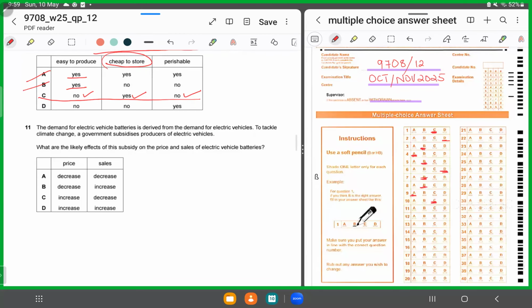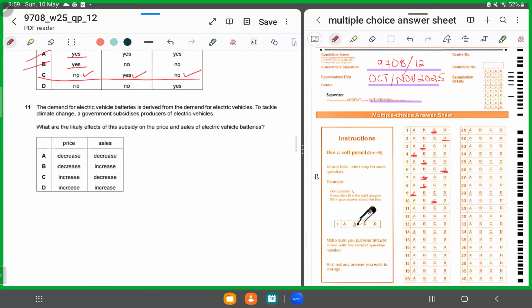Number 11, moving forward. The demand for electric vehicle batteries is derived from the demand for electric vehicles. So the higher the demand for electric vehicles, the more the batteries would be demanded. So that means what? It's a complement, a jointly demanded good.